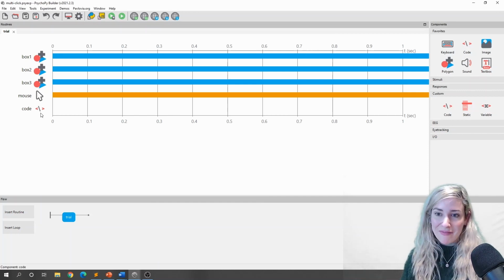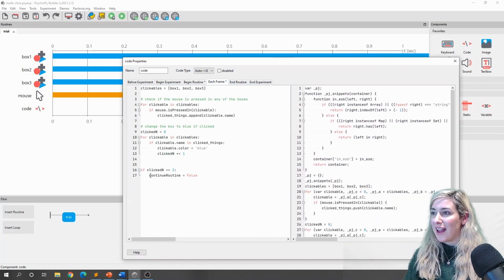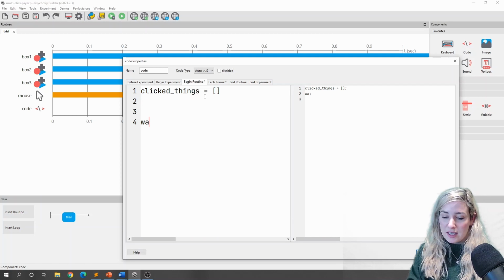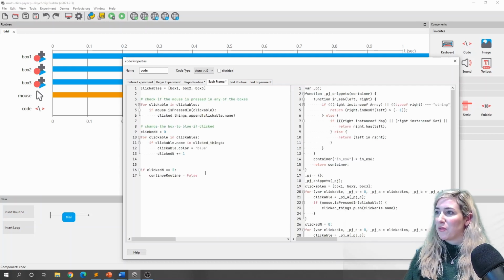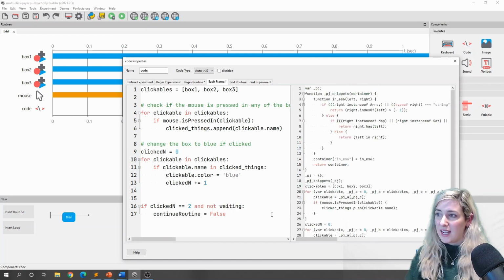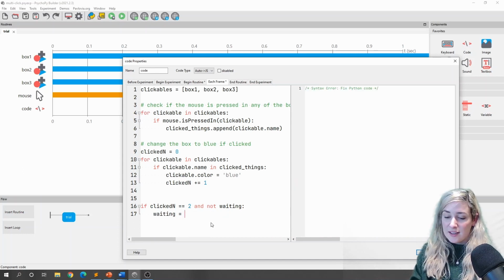Now maybe you want your participant to be able to see that they clicked that last thing. So I'll add that in as a little tweak here. Rather than ending the routine here, I'm going to add a variable to the beginning of my routine, and I'm going to call it waiting. Are we currently waiting to end this trial? When I check if clicked n equals 2, I'm going to say and not waiting, and then I'll change waiting to be True.